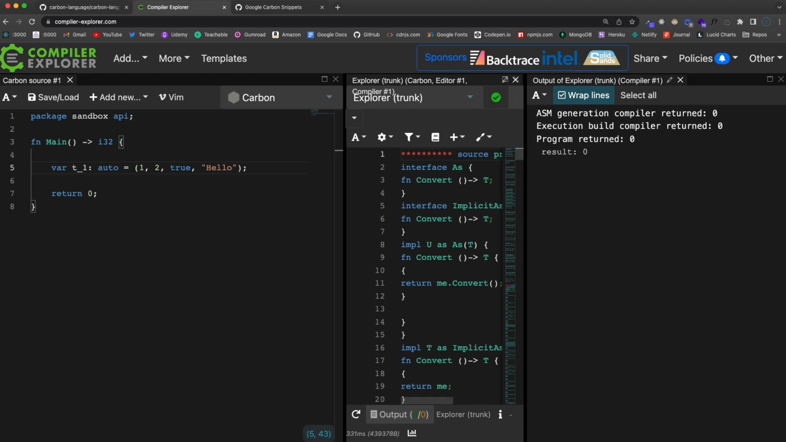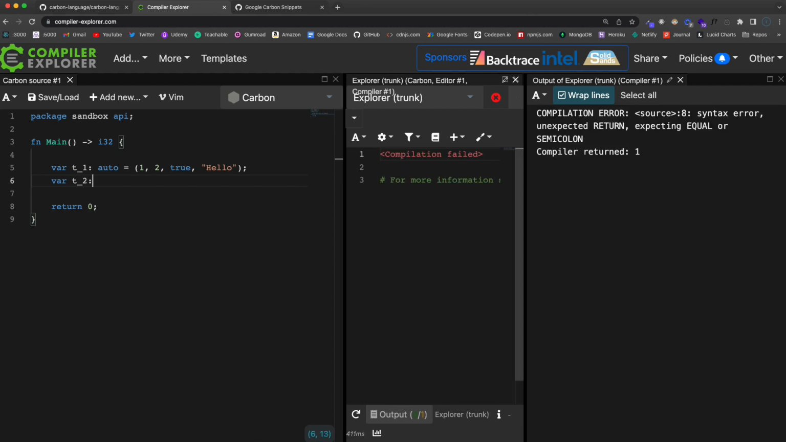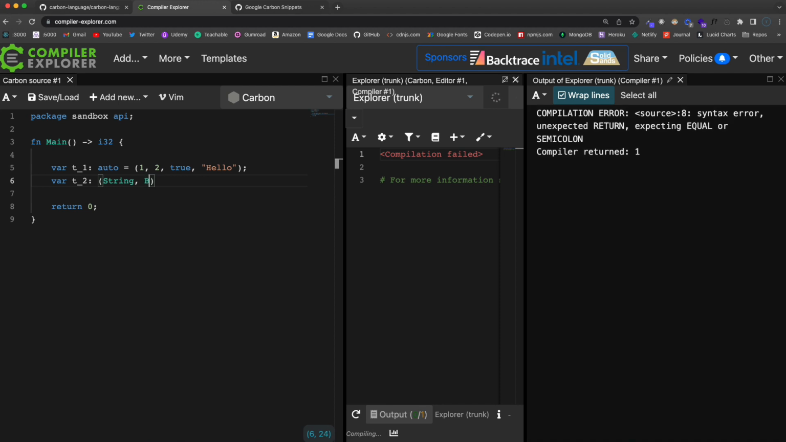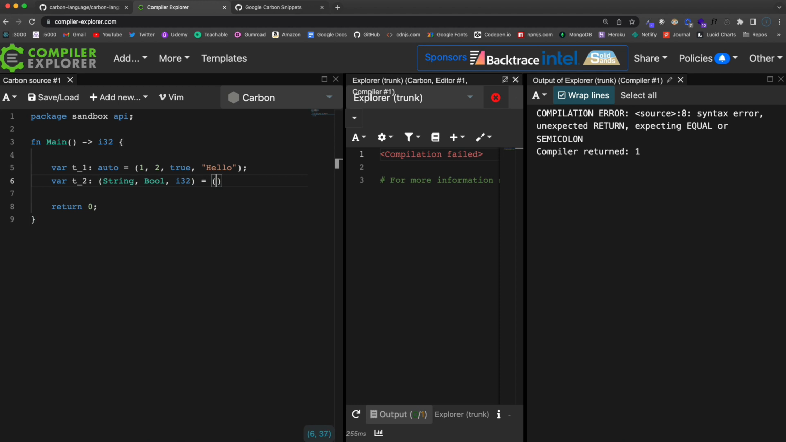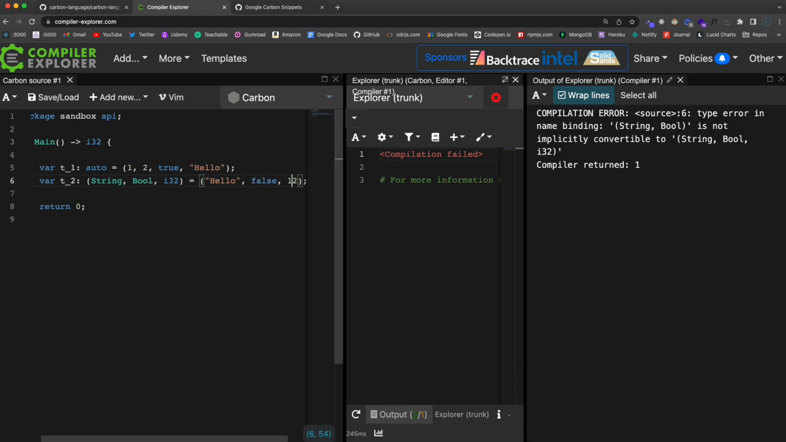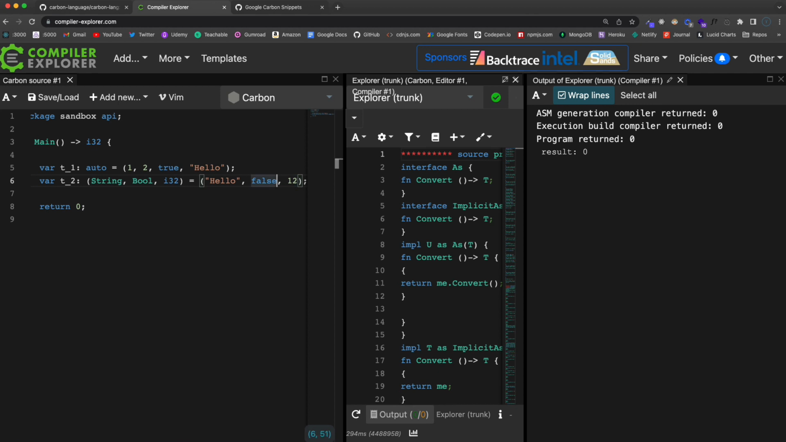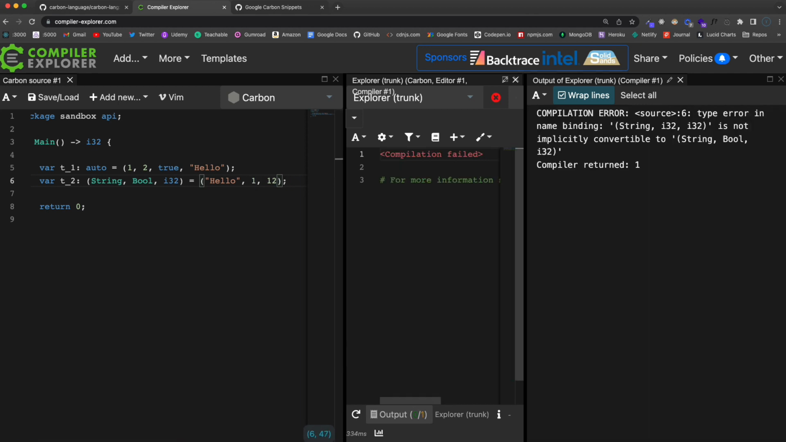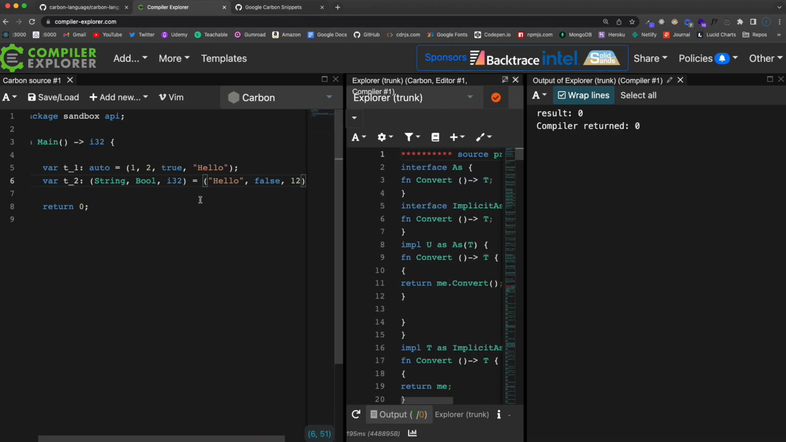So that should work. Now if I do var, let's call this one t_2, and I want to explicitly define the types, that's going to go in parentheses here. So let's say we want a string, a bool, and then I32. So then that would have to match if I do hello, so that's a string, then a boolean, and then an int. Okay, now if I change this middle one here to an integer, we should get, yeah, it's basically just telling us that it's not matching, you know, it's not binding to the correct types.